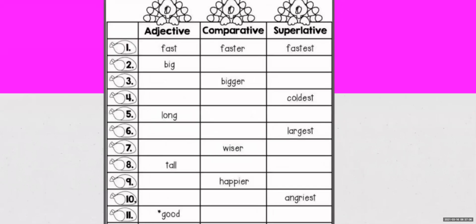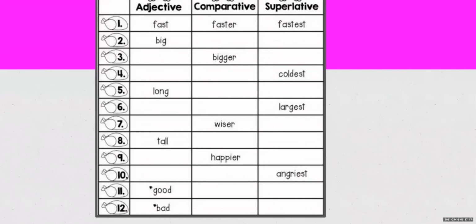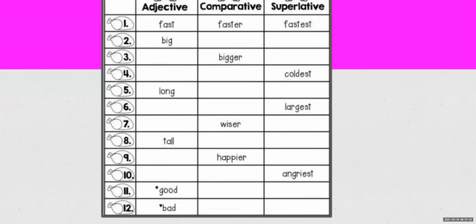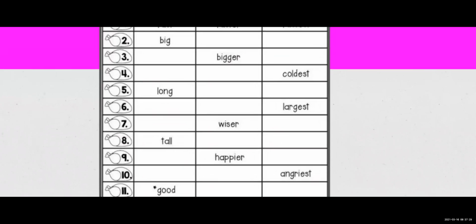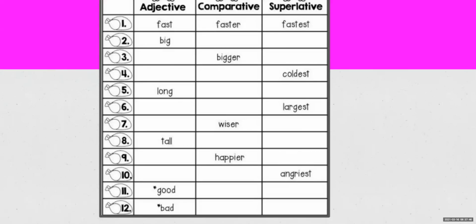Sixth one, large, larger, largest. Seventh one, wise, wiser, wisest. We have to add EST. Eighth one, tall, taller, tallest. Ninth one, happy, happier, happiest. Understood? Happy, happier, where ER has been added, and EST. Tenth one, angry, angrier, angriest.